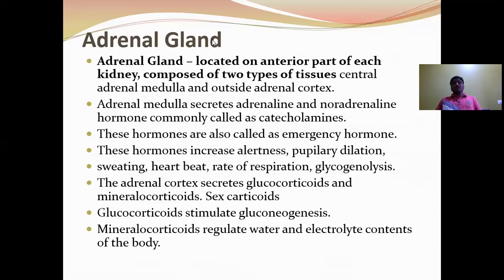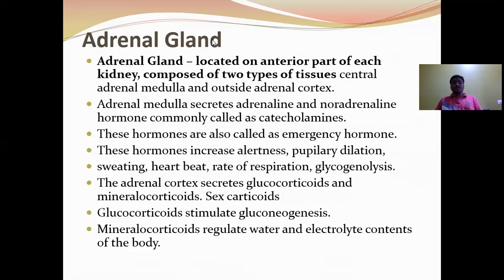Zona glomerulosa secretes mineralocorticoids, and the principal mineralocorticoid is aldosterone. Aldosterone is responsible for reabsorption of electrolytes and water. Next, zona fasciculata secretes glucocorticoids, and the principal glucocorticoid is cortisone.